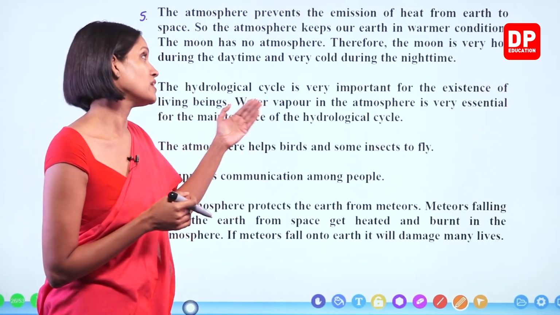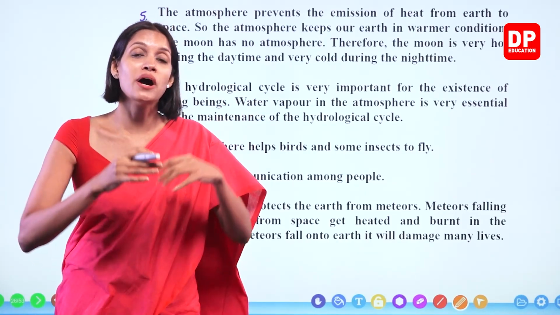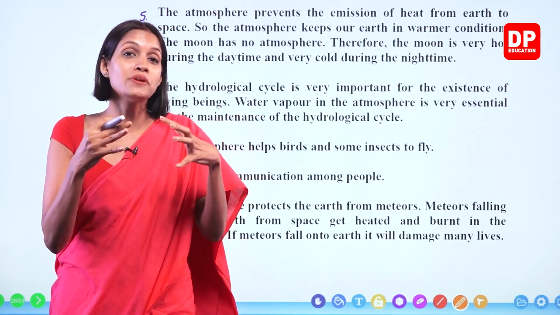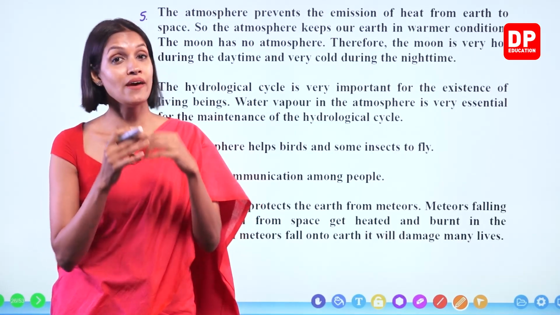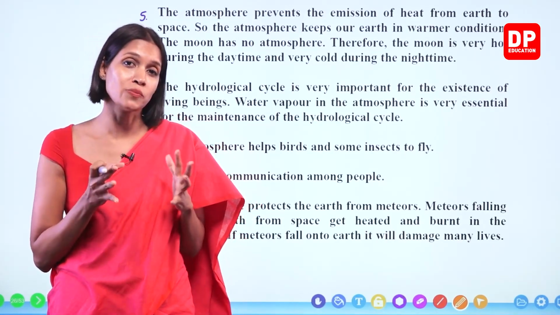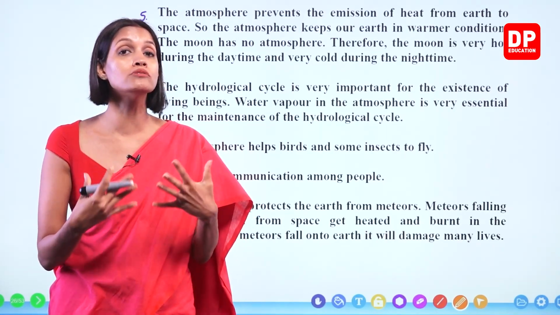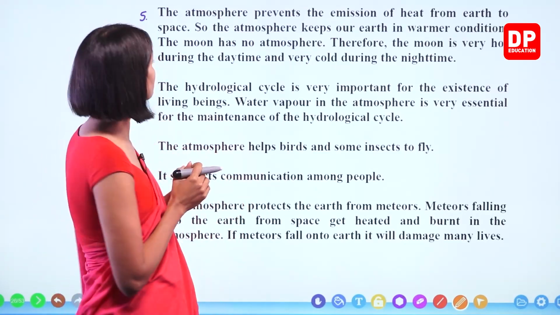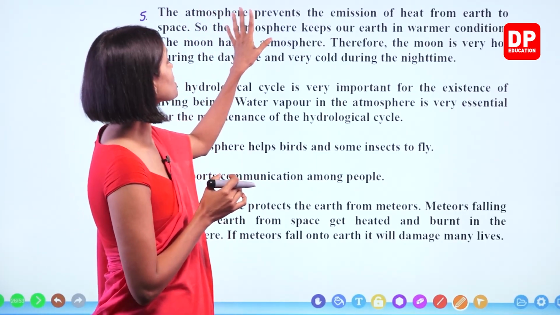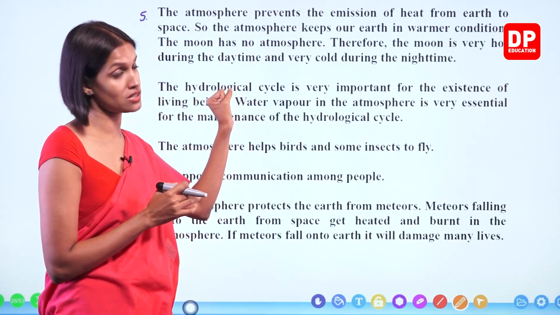I already explained this one. Right? Part of the sun's heat is trapped inside the atmosphere. And that amount of heat which is trapped in the atmosphere is very important to maintain life. Right? So the atmosphere keeps our Earth in warmer condition.